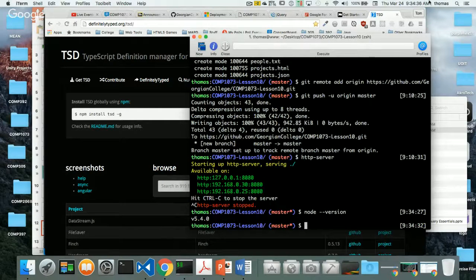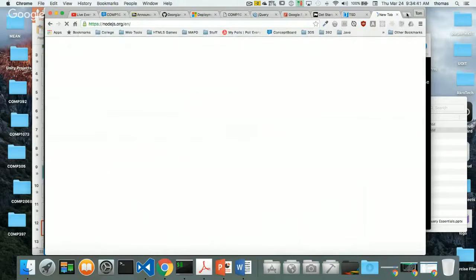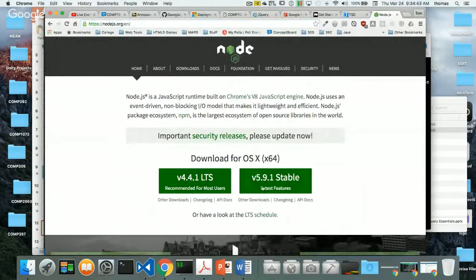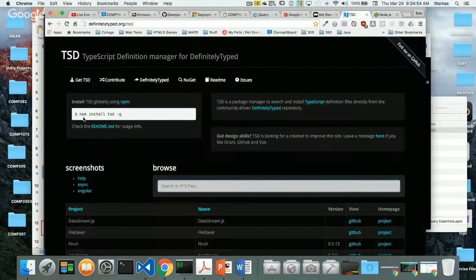And for those people who don't remember that or how to install that, if you go to Node.js, you have to download Node.js first, and look how it's progressed. 5.9.1, wow, it's really changed over the last little while. So download the latest version of Node, install this into your system, and once you've done that, you have access to do something like this with npm. And you have to enable this on the command line in order for you to do this, right? So let's take a look and see how this looks.